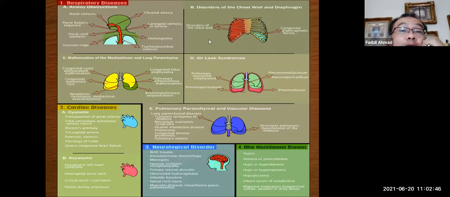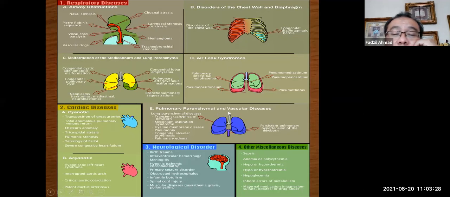For the respiratory system, you look mainly at airway obstructions, disorders of the chest wall and diaphragm, malformation of the mediastinum and lung parenchyma, and air leak syndrome. For airway obstruction, nasal stenosis, choanal atresia, so many things, on the airway from the upper airway until the lower airway. Whereas from the wall can be hernia and chest wall deformity, lung parenchyma can be some congenital lesions. Air leak syndrome can be air inside the lung, water inside the lung.